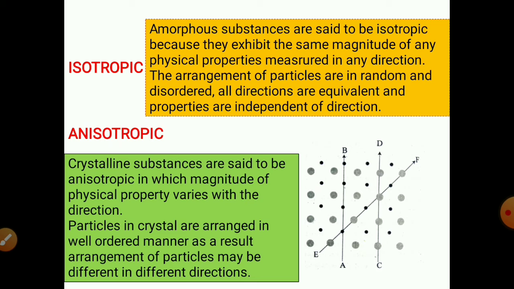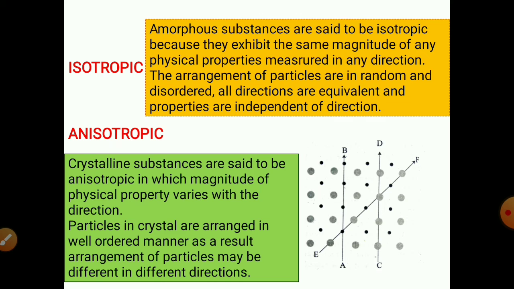Refractive index, thermal and electrical conductivities, and coefficient of thermal expansion in amorphous solids are independent of the direction along which they are measured. So the amorphous substances are said to be isotropic because they exhibit the same magnitude of any physical property measured in any direction. As in liquids, the arrangement of particles is random, or disordered. Therefore, all the directions are equivalent and properties are independent of the direction. So this is about isotropy.